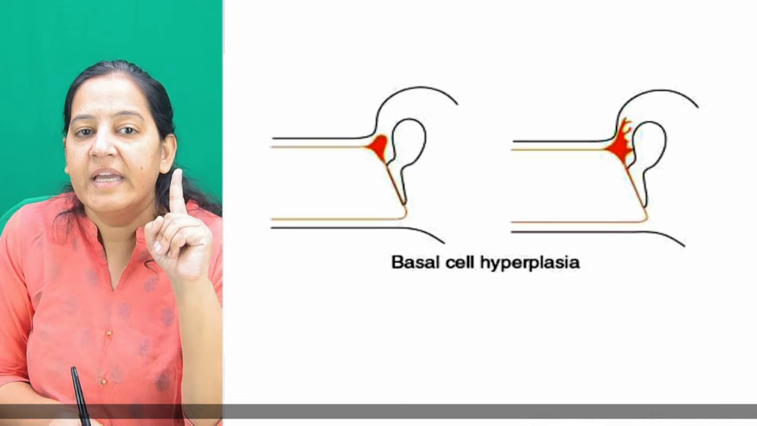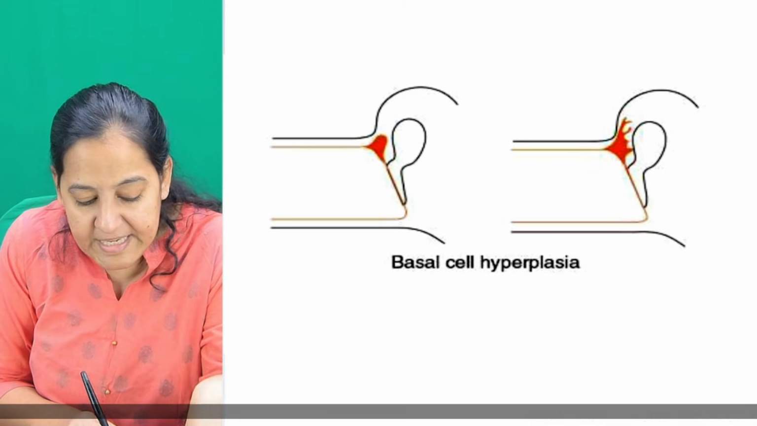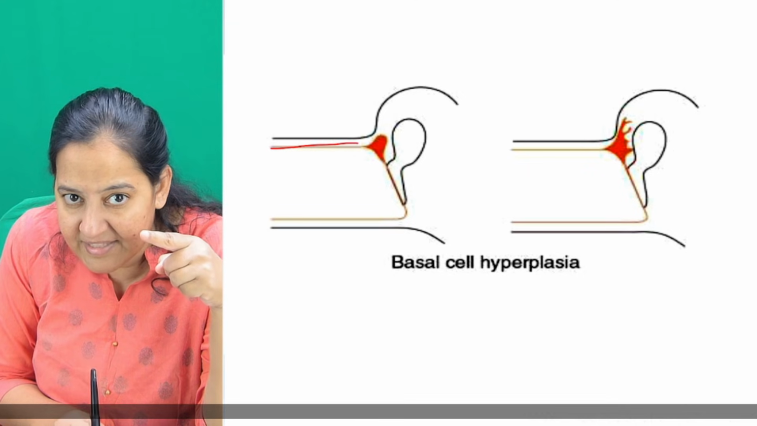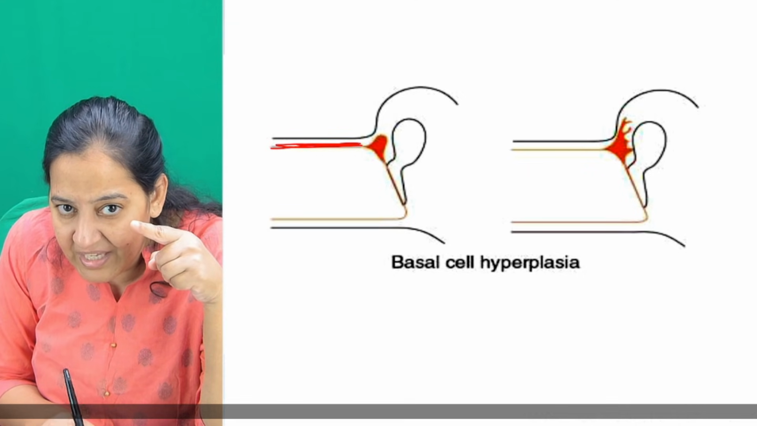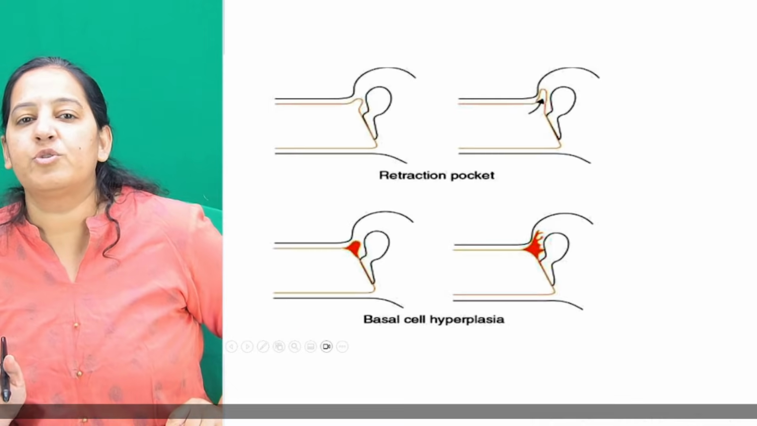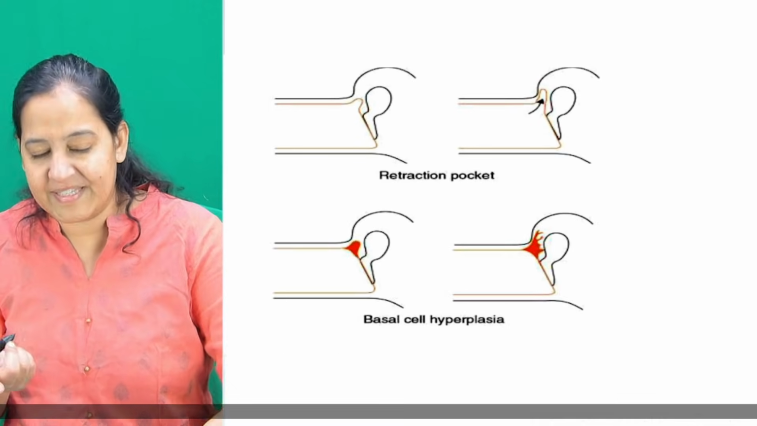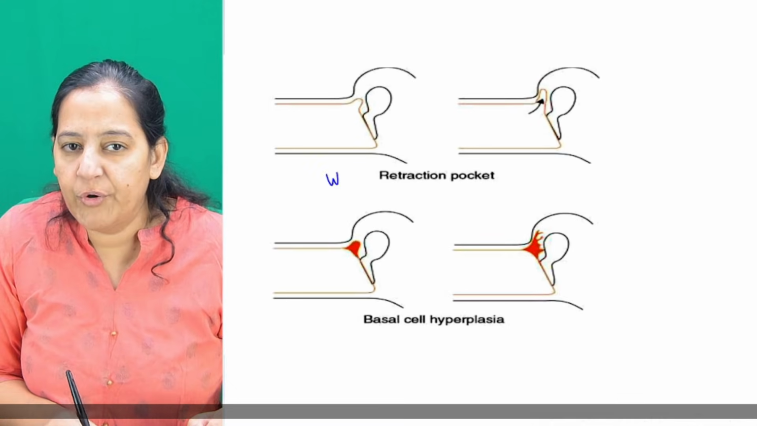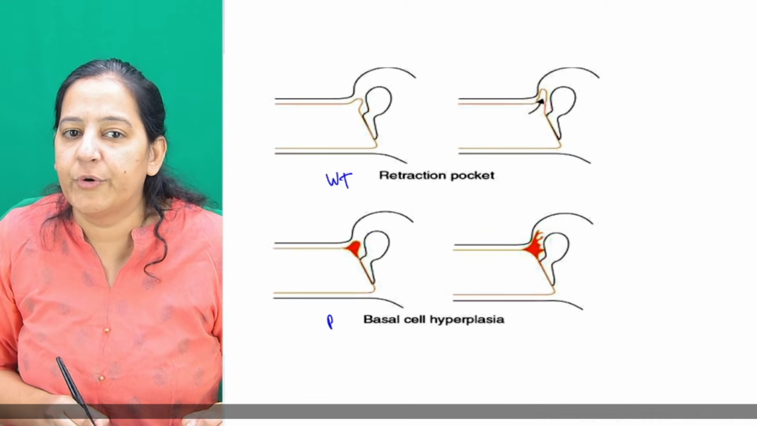So can you see here? Please appreciate, this is EAC. The EAC is shown in red color. The cells of the EAC are growing inside, not the tympanic membrane. What is the difference between the two theories I taught you, the second one and the third one? Wittmaack theory and Rudy theory.